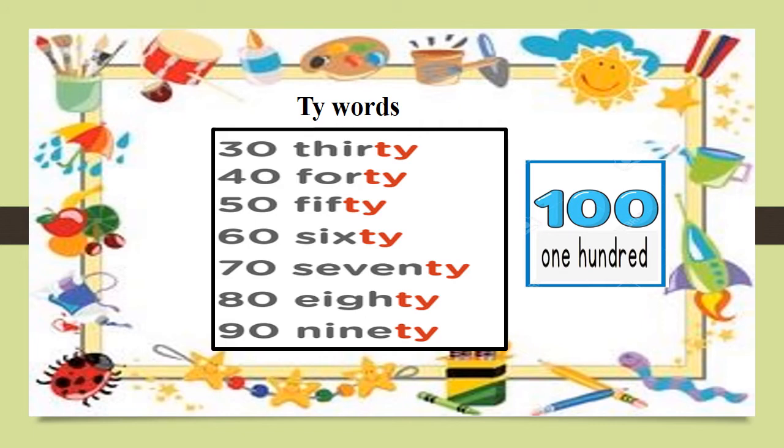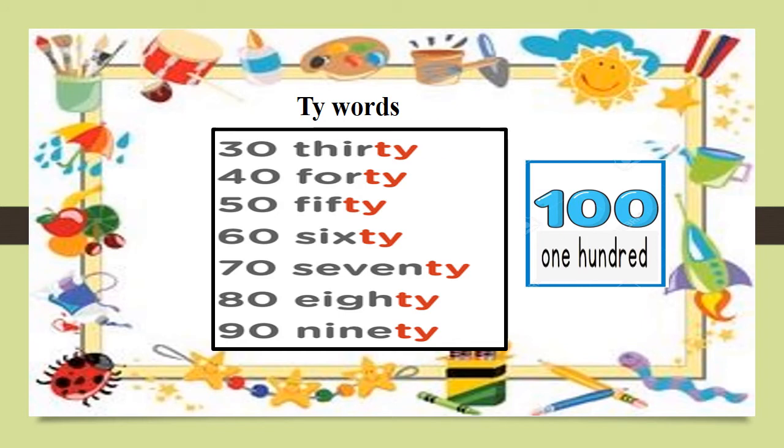After 20 you can see here 30. What is the spelling of 30? T-H-I-R-T-Y, 30. 40, F-O-R-T-Y, 40. 50, F-I-F-T-Y, 50. 60, S-I-X-T-Y, 60. 70, S-E-V-E-N-T-Y, 70. 80, E-I-G-H-T-Y, 80. 90, N-I-N-E-T-Y, 90. Okay, so now you have to learn this spelling very properly.